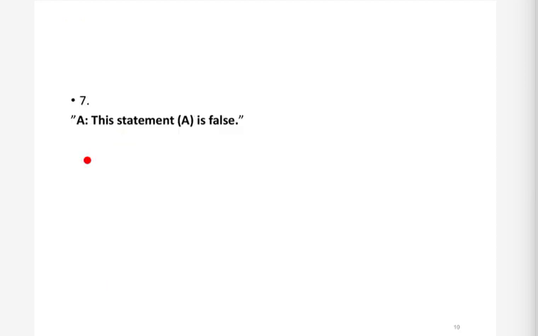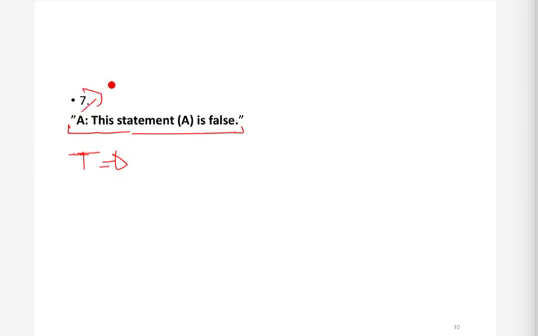Now one last example for proposition or not. So we have this sentence, this complete thing. So think about whether it is a proposition or not. So let's see. "A: this statement is false." So this is a declarative sentence, of course, because it is declaring the fact that statement A is false. Now let's see whether we can assign true to this sentence. Okay, let's assign true. We are saying that A is true.